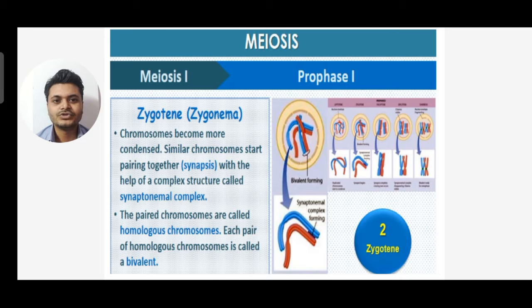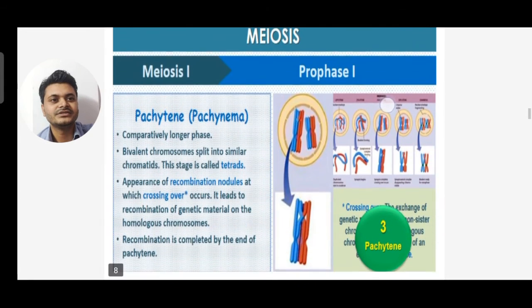The paired chromosomes are called homologous chromosomes, and each pair of homologous chromosomes is called a bivalent. In this stage you can see the structure called the synaptonemal complex, and on the right hand side the diagram of the synaptonemal complex is shown.